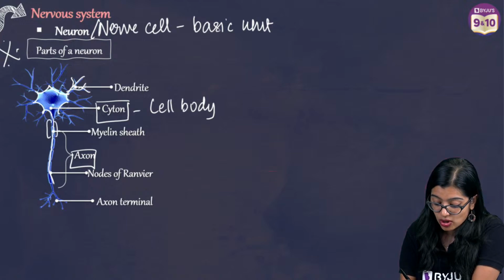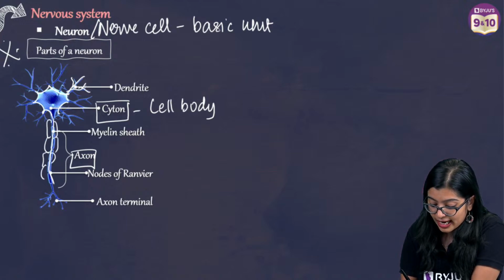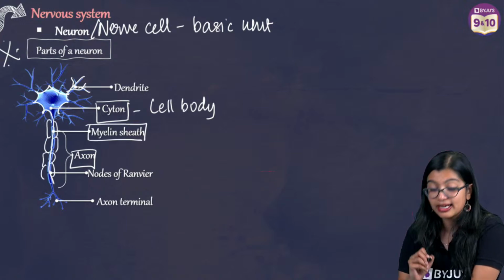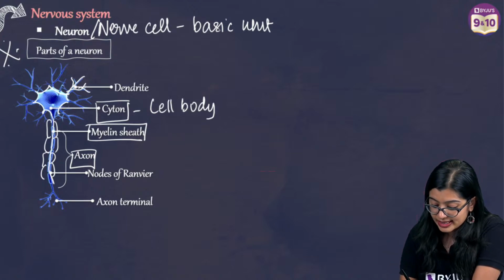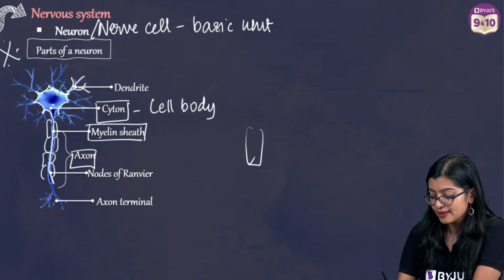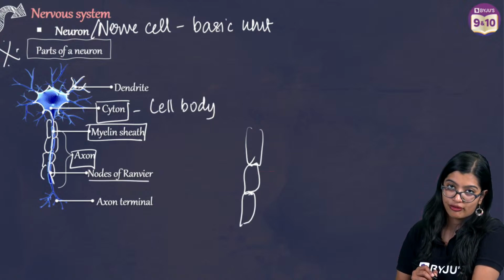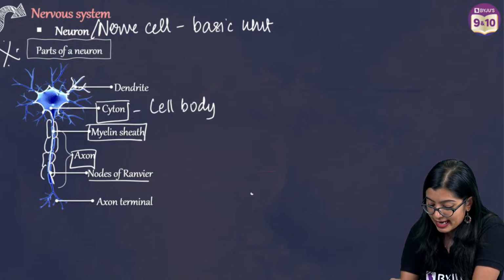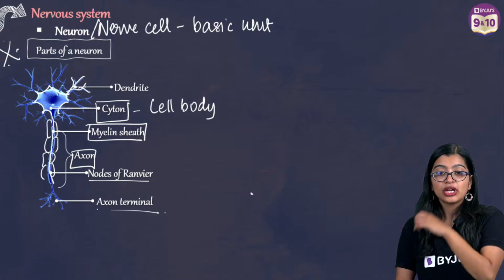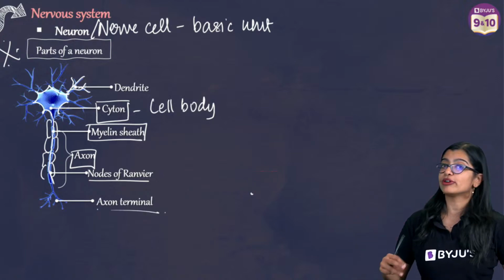And this axon is covered, protected or insulated by a myelin sheath. Between the myelin sheath, there are certain gaps called the node of Ranvier. And it ends in the axon terminal. So these are all the different parts of a neuron.